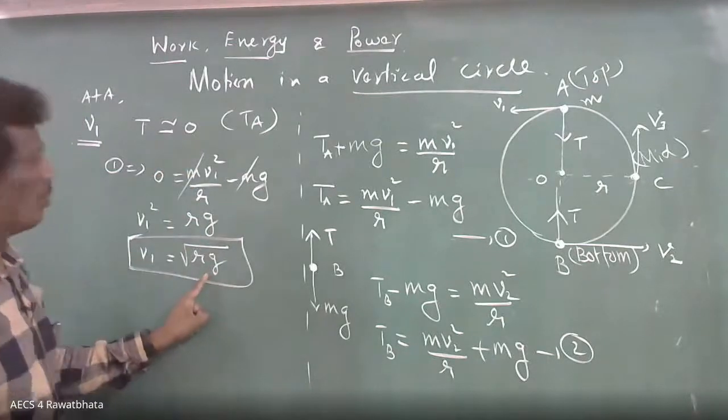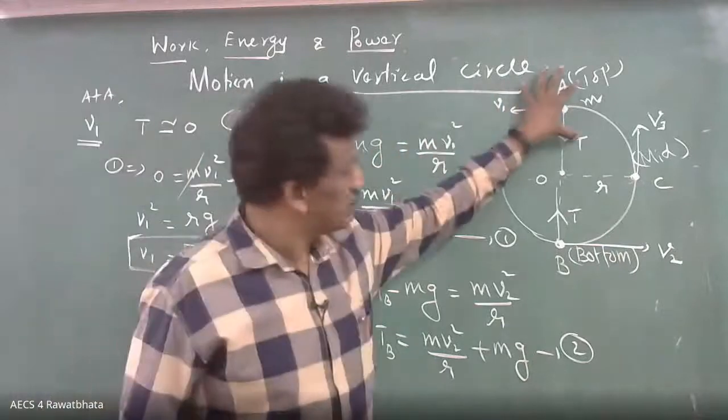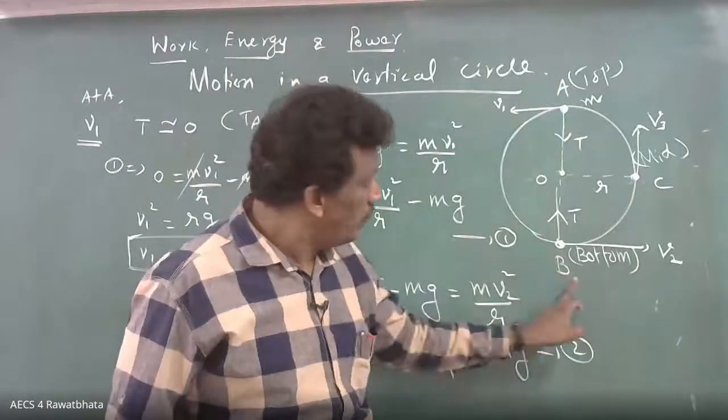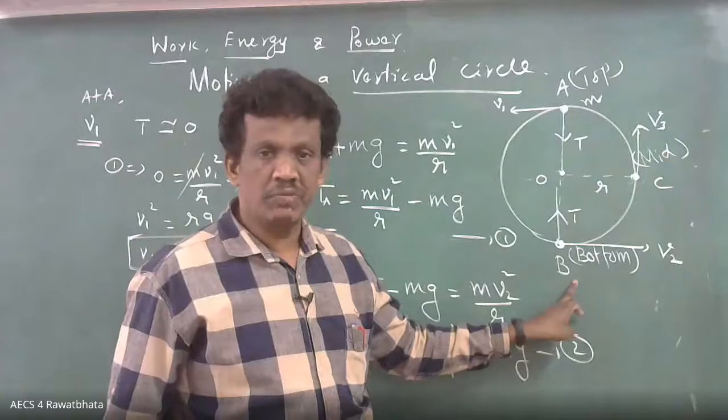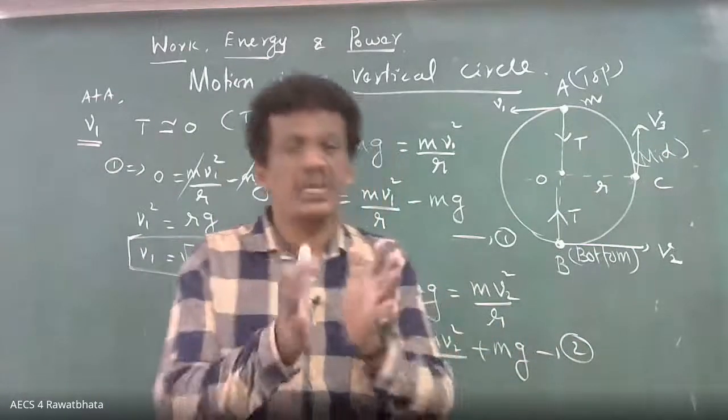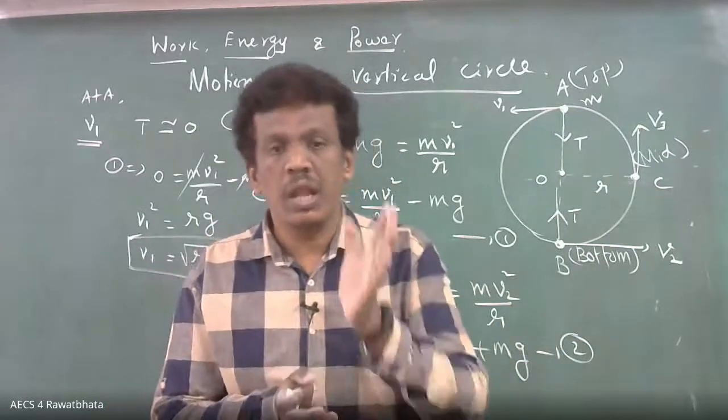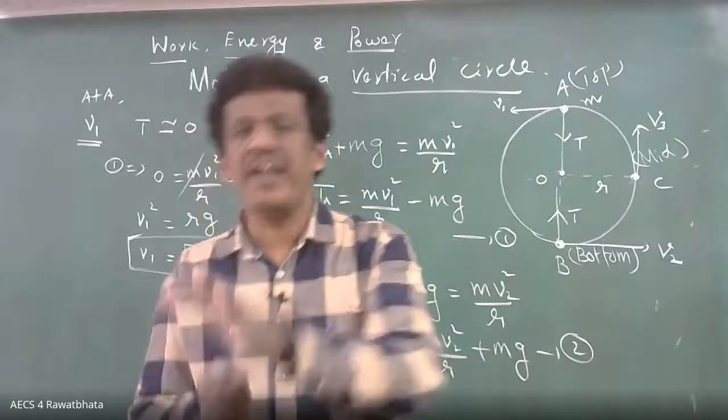So that's what you got. Now this is over. Next, what do you want? V2. So what is the method we are going to use for V2? Law of conservation of mechanical energy.